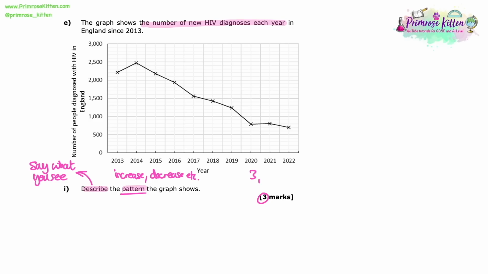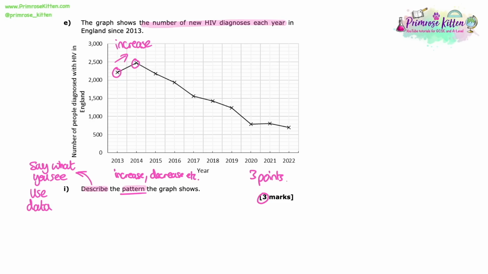There's 3 points here, so we've got to say 3 things. Often we would talk about the general overview of a graph, if it's a consistent pattern, but if it changes midway through, you talk about the 2 different patterns you can see, an increase and then a decrease, for example. And then we need to give some data points. So there's normally always marks for using data as reference to back up your descriptions. So first of all, let's start at the beginning.